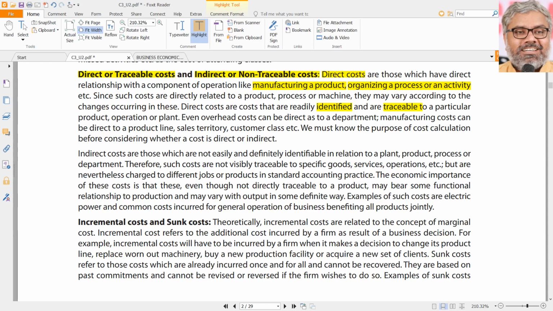So if it is possible to be identified, then such costs are called direct costs. If it is not possible to be identified, those are also costs. Those also will be incurred by everybody. But they may not be direct costs. Okay, so that's what direct costs mean. Indirect costs are those which cannot be tracked. Indirect costs are also popularly called overheads.